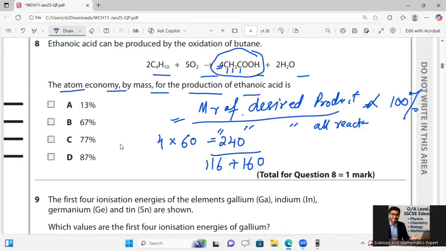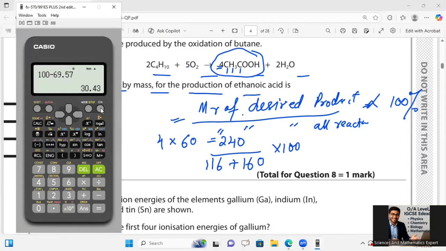So 240 divided by 276, multiplied by 100 also.